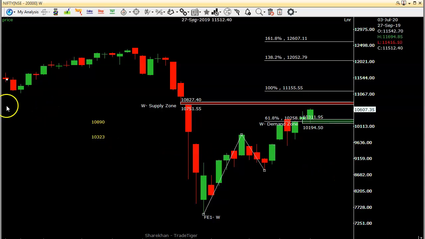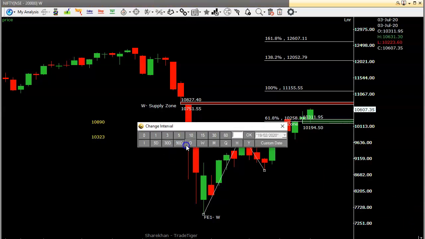So this is the range based on volatility. This is the range, and these are the areas of demand and supply. So these levels can be noted. According to that, we can trade in the next week, right? So now we'll see on a daily chart also.